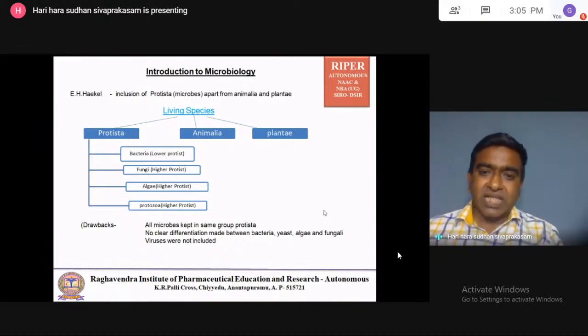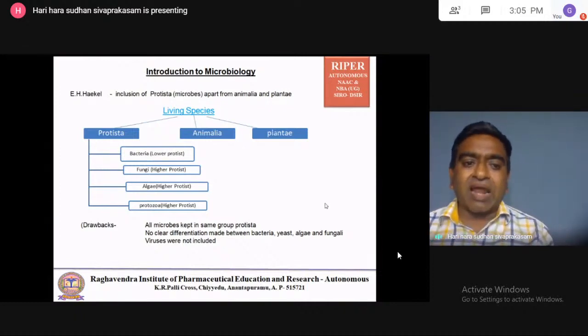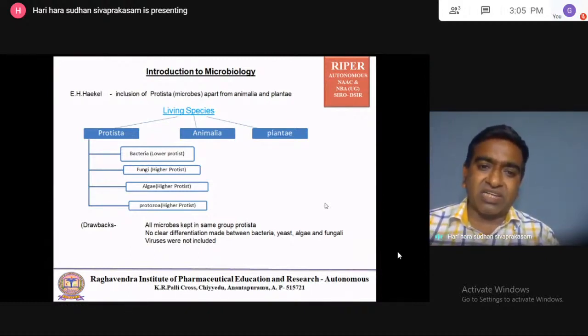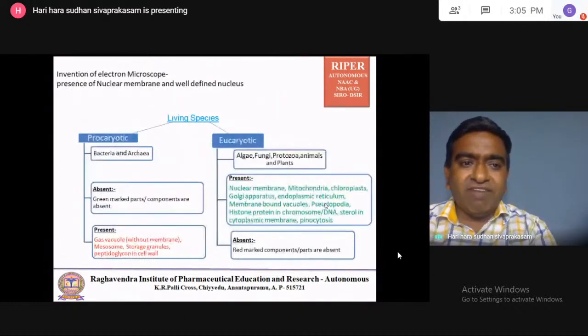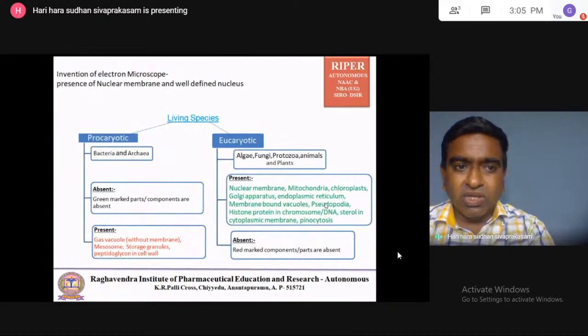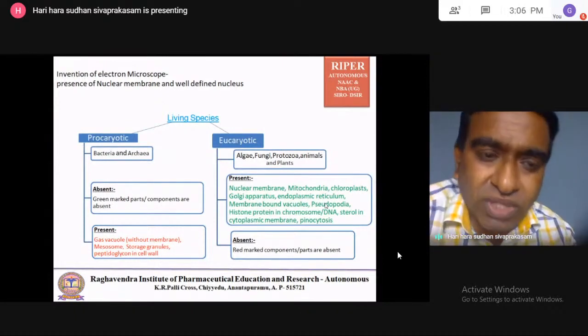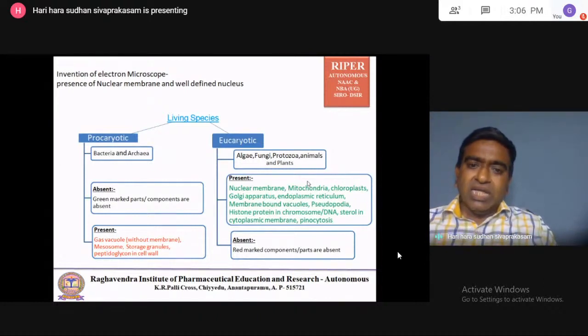Then viruses, as you know, are considered living and non-living, so they cannot be included in any of the three categories. That is the drawback of E. Haeckel's classification of living species. Then the electron microscope was invented. Then scientists started to view the inner structures of microorganisms. Not only microorganisms, but the animal and plant structures were also well studied.